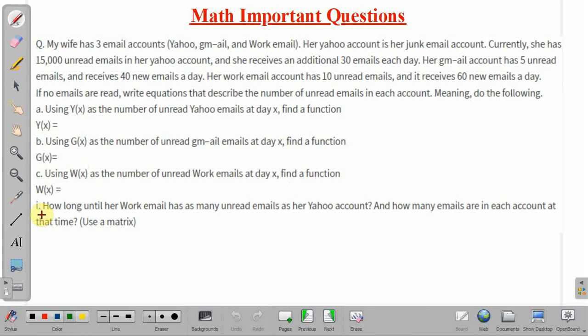Then in the fourth part, what is given? How long until her work email has as many unread emails as her Yahoo account, and how many emails are in each account at that time. So we have to use a matrix method to solve this problem. One by one we will take this question.